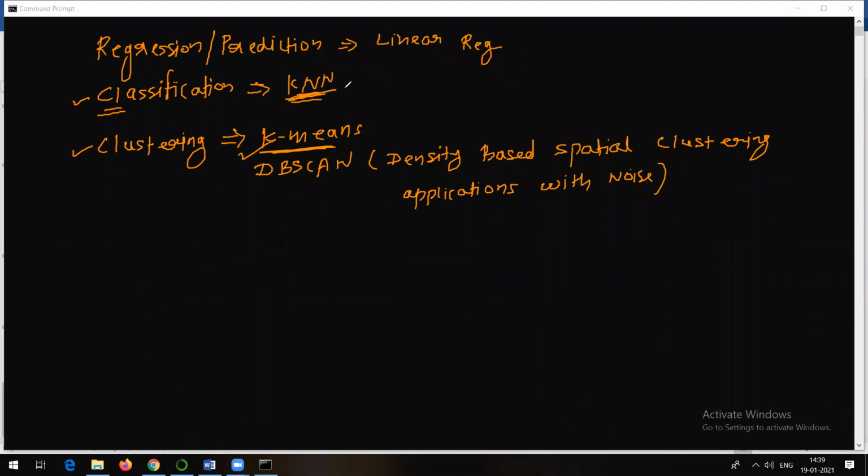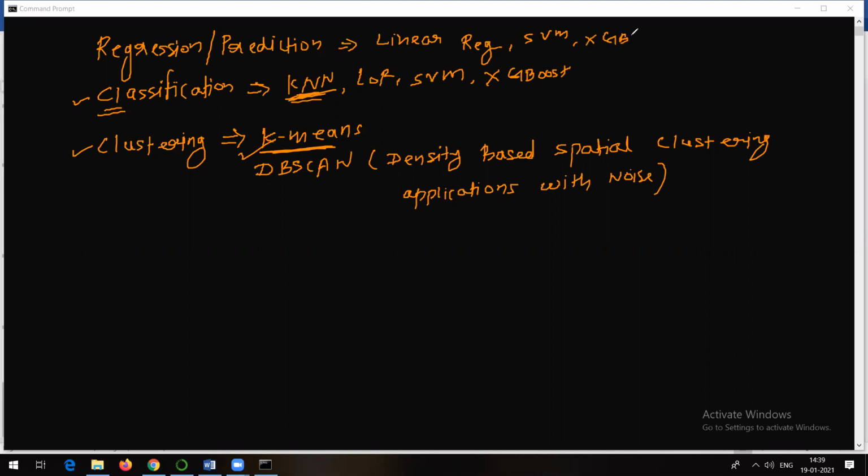Similarly, even for classification, there is not only KNN. You can make use of logistic regression, right? Then there is something called support vector machine. You already saw support vector machine can be used for classification as well as regression. There is also XGBoost, which is one of the best algorithms for both classification as well as regression.